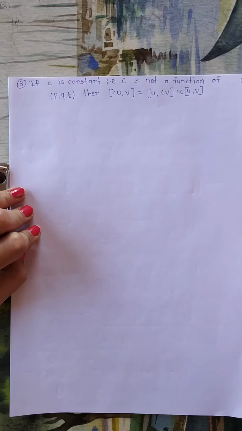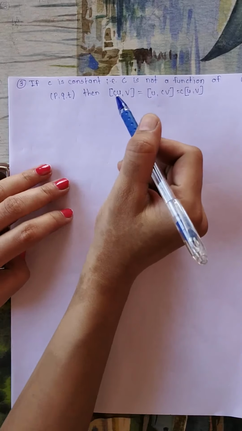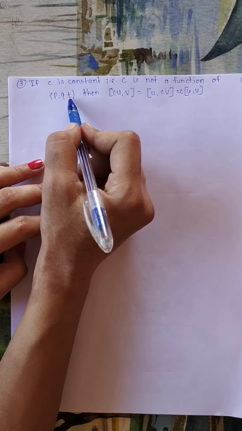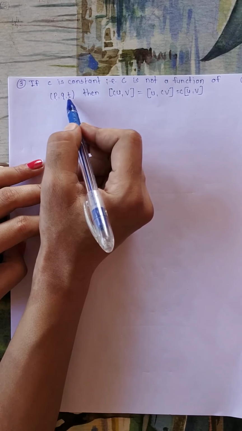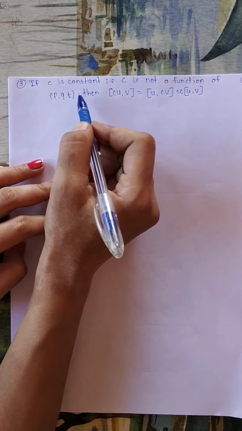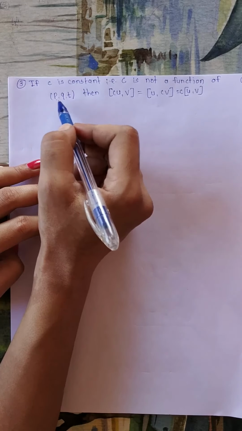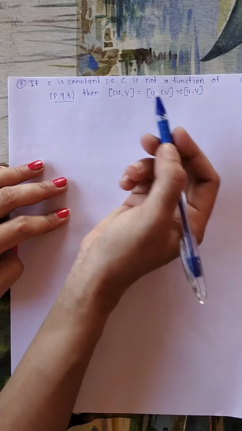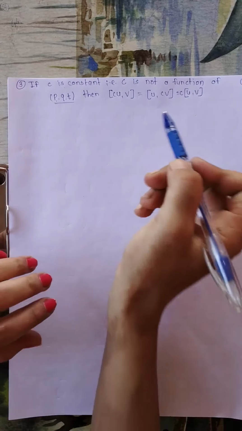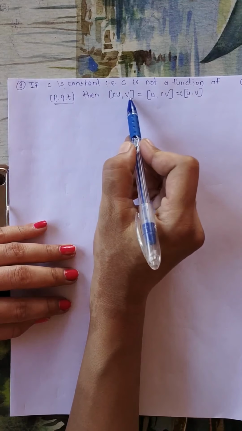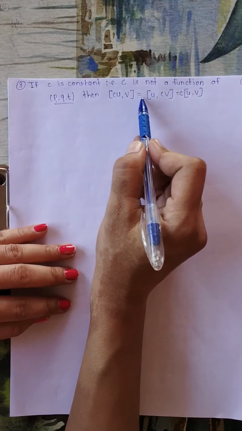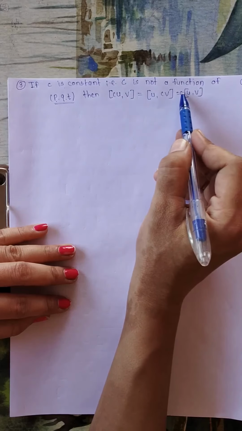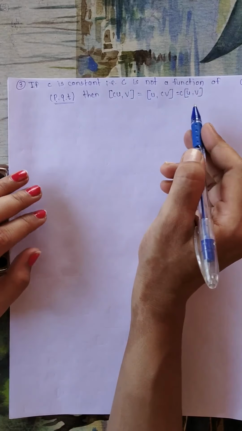Now we will discuss the third one. This third identity is: if c is constant, that is, c is not a function of p, q and t, meaning with respect to p, q and t, c is not changing. So its derivative with respect to p, q and t is 0. So c is constant with respect to these three variables. We have to prove that the Poisson bracket of cu and v is equal to the Poisson bracket of u and cv, and this is equal to c into the Poisson bracket of u and v.